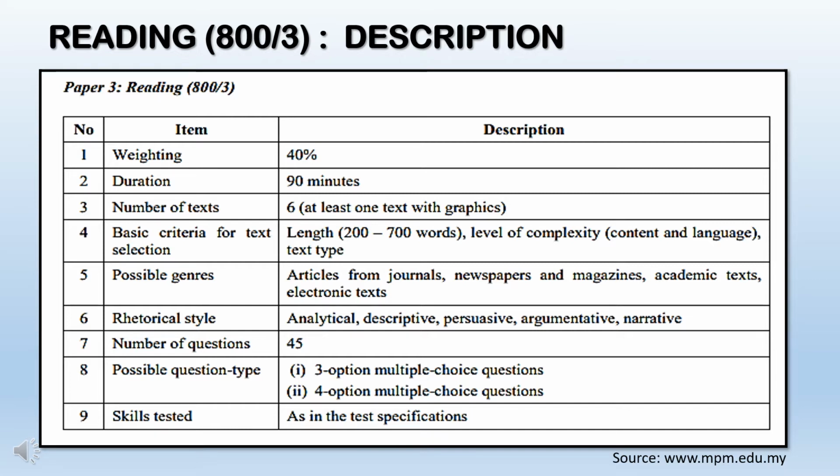The basic criteria for text selection, the length is from 200 to 700 words. The level of complexity and the text type differs. And the possible genre, you have articles from journals, newspapers and magazines, academic text, and electronic text. However, based on my observation, normally the texts are very academic and very technical. And the rhetorical style, the text sometimes is analytical, descriptive, persuasive, argumentative, or narrative.